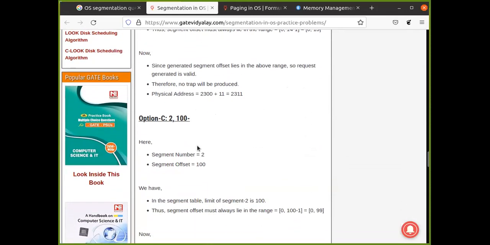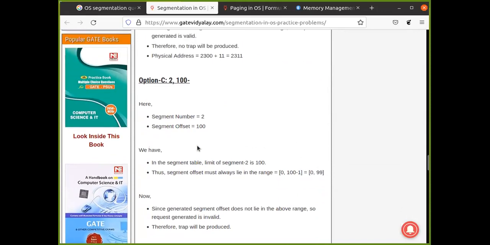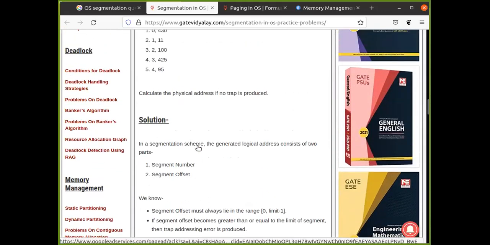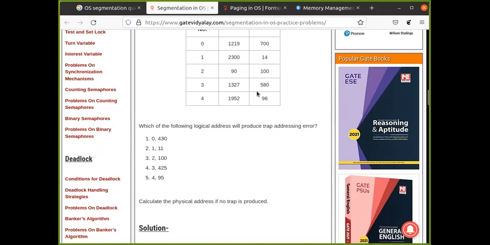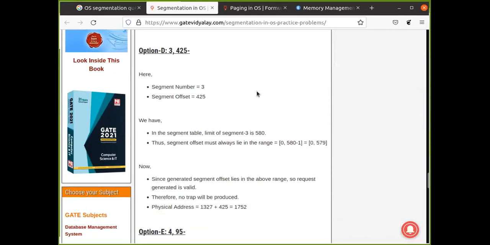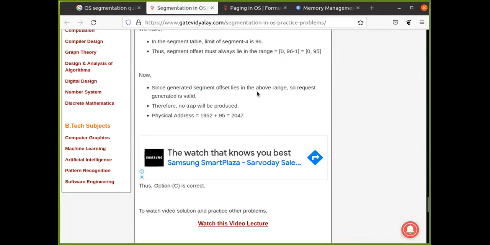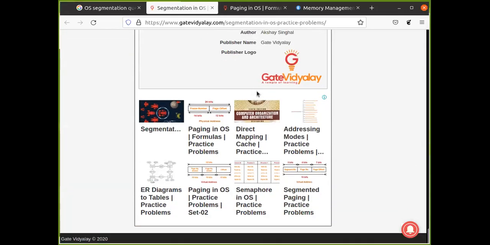Someone has answered C, right? So it is the correct answer. Option 3, let us see what C is. Segment 2 and offset 100. Because this cannot be 100, it must be between 0 to 99 and it is actually 100. So that is the incorrect option. C is the correct answer. Do we have any more examples? No, there is no such more example.